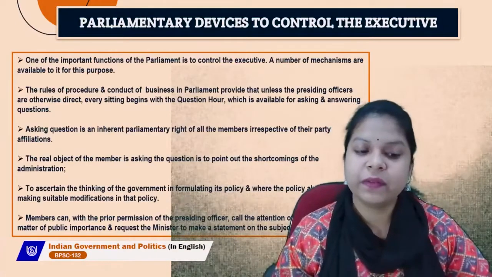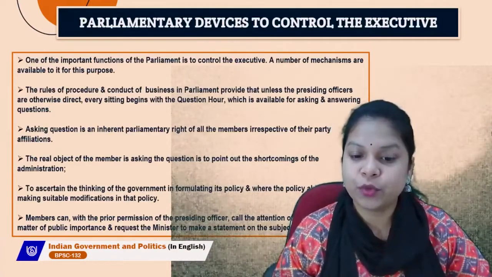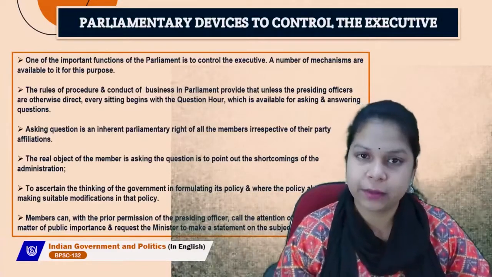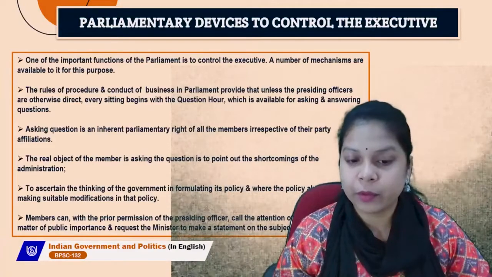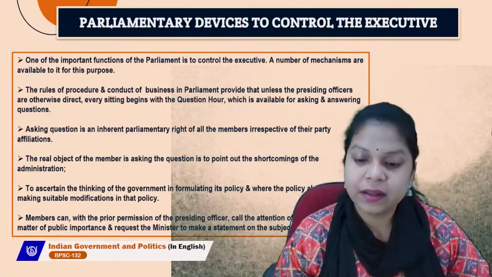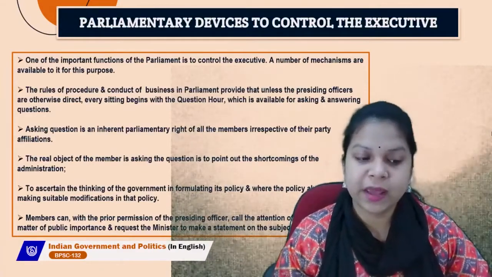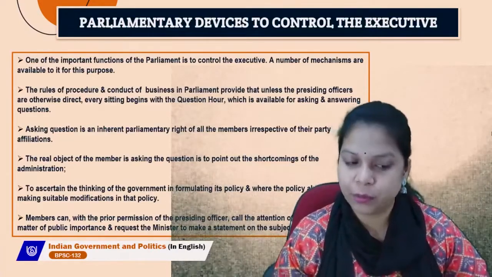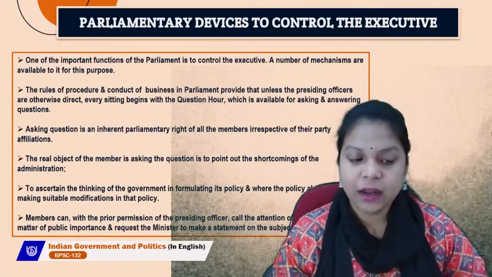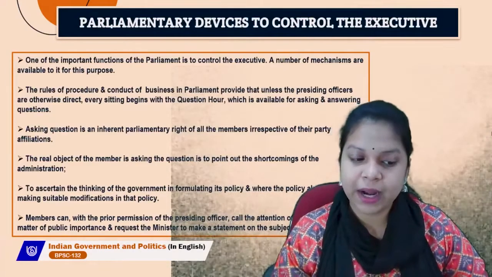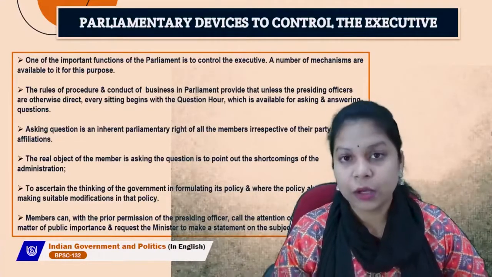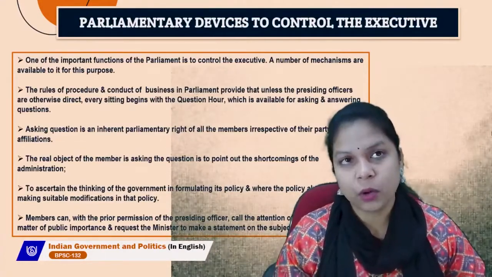The real object of the member in asking the question is to point out the shortcomings of the administration, to ascertain the thinking of the government in formulating its policy, and, where the policy already exists, to make suitable modifications in that policy. Members can, with the prior permission of the parliament, call the attention of a minister to any matter of public importance and request the minister to make a statement on the subject.